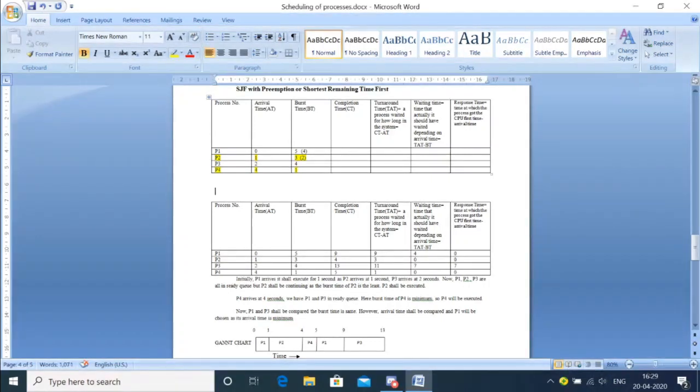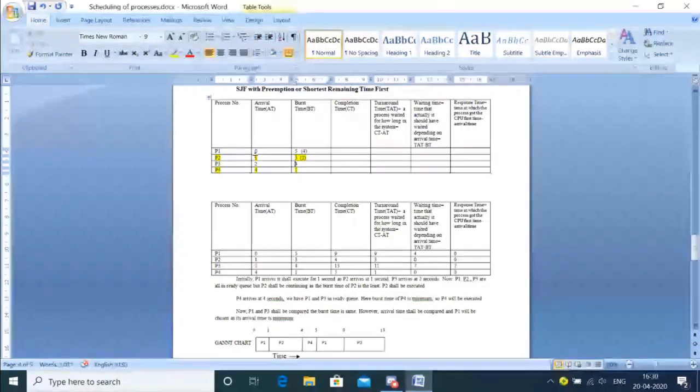P1's burst time is 4 and P3's burst time is also 4, so how are we going to make a decision? Again we use the same concept: I check the arrival time, who has come first. P1 had come first, at the 0th second, so P1 will be given execution. It will execute for 4 units of time, so 5 plus 4 is 9. After that, P1 also finishes its work.